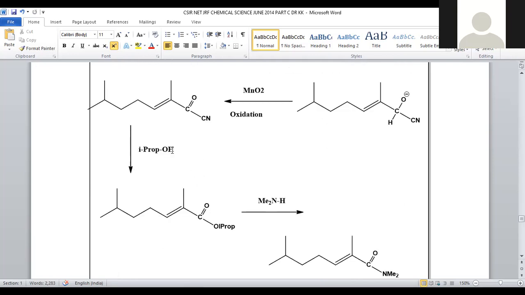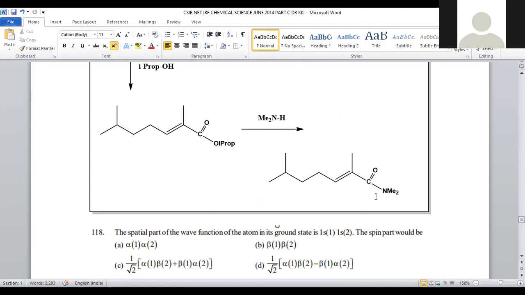Now it is treated with isopropyl alcohol. What will it do? Nucleophilic substitution is possible. How? The cyano group is eliminated and the O-propyl group will be added, meaning the isopropoxy group will be added, and now it turns into an ester system. This is called an ester system. Now the ester is treated with a secondary amine. What happens? The secondary amine will replace this ester functional group. That means the alkoxy group will be replaced with the amine, and the final product will be an amide.